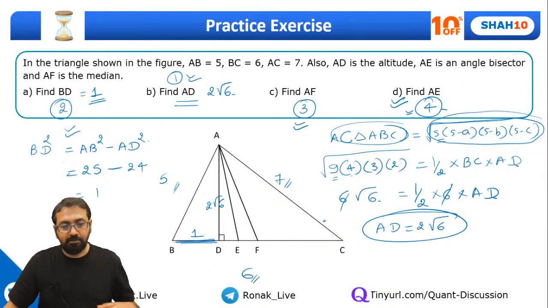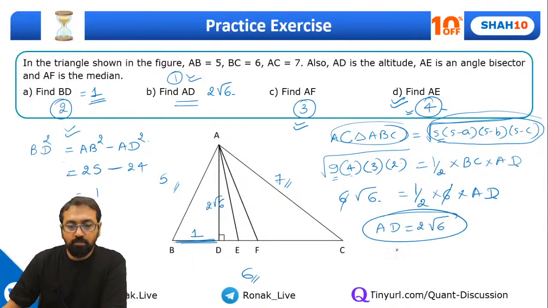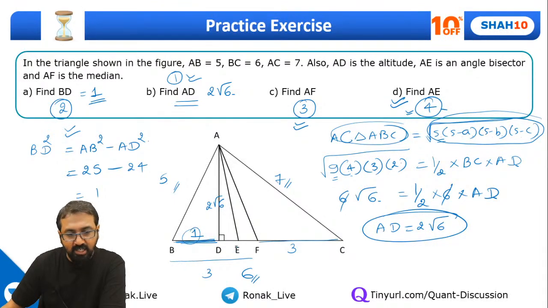Okay, good. Fine. So we have got BD, we have got AD. Now guys, please understand, in this one they are saying AF is the median. So can I say AF is the median? So of course this has to be 3 and this has to be 3. But out of that, this is 1. So what will be DF? Can I say DF will be 2? Yes or no? This DF will be 2.